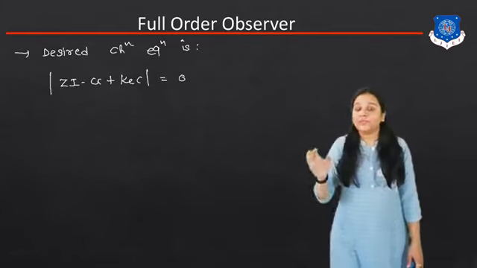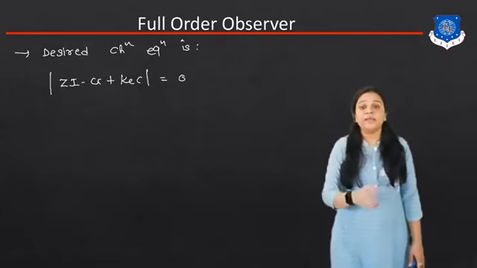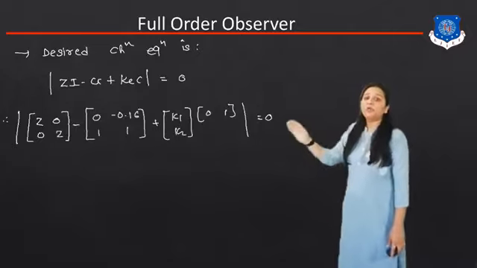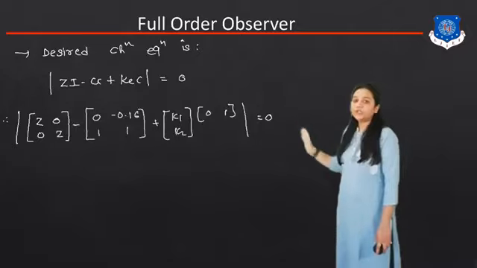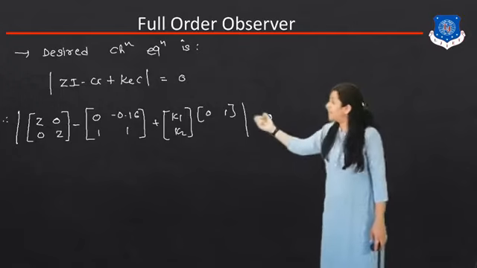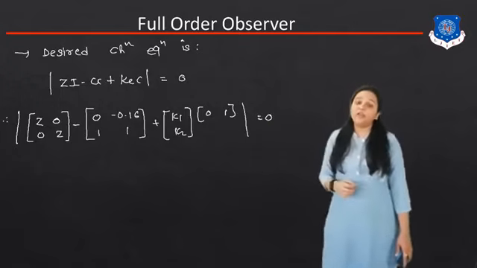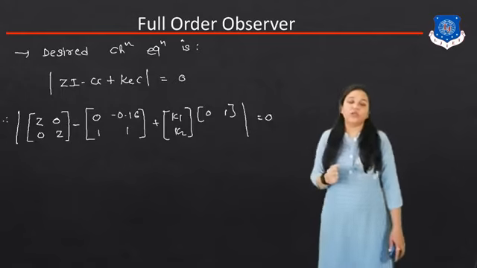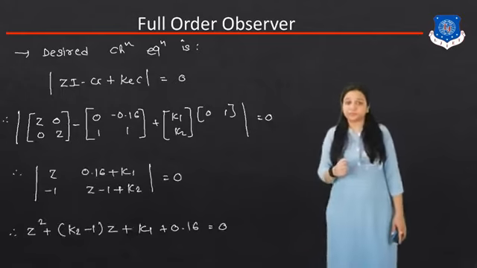Put the values of Z, I, G, Ke and C in this particular matrix. So Z into I becomes Z, 0, 0, Z, minus the G matrix plus Ke, that means K1, K2, and the value of C matrix is given, it is 0 and 1, that is equal to 0. Now we have to simplify this matrix.